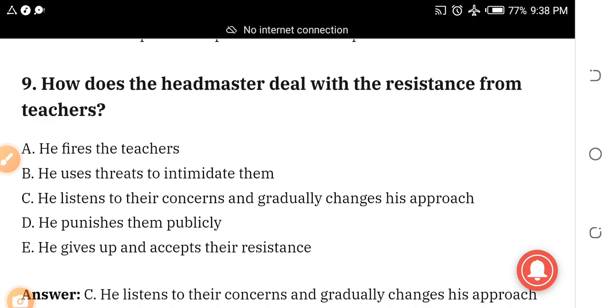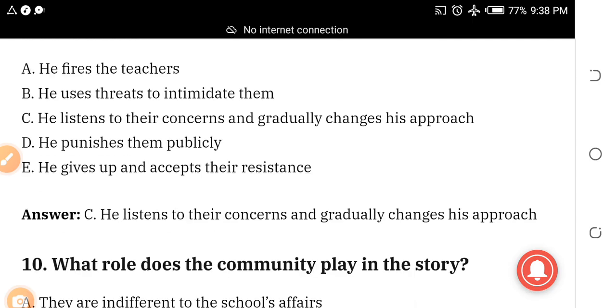C, he listens to their concerns and gradually changes his approach. D, he punishes them publicly. E, he gives up and accepts their resistance. The answer is what? C. If you have read the novel, you will know that the answer is C. He listens to their concerns and gradually changes his approach.